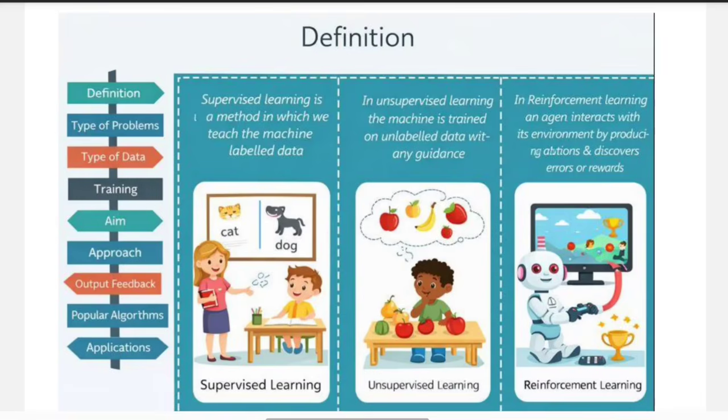Similarly, in unsupervised learning also, the machine learns from unlabeled data. We give only input data but no correct output data. So the machine finds the pattern by itself in unsupervised learning.